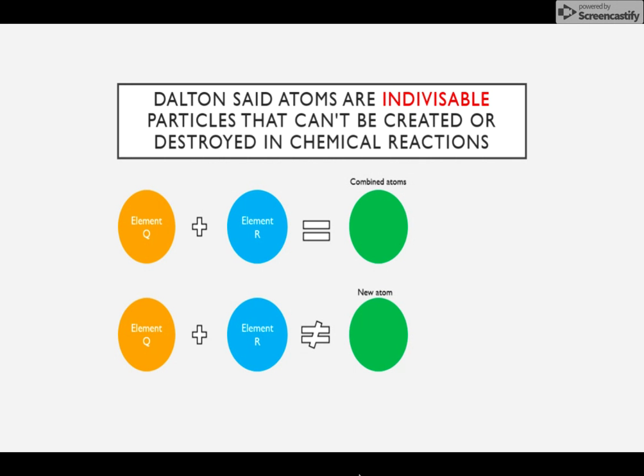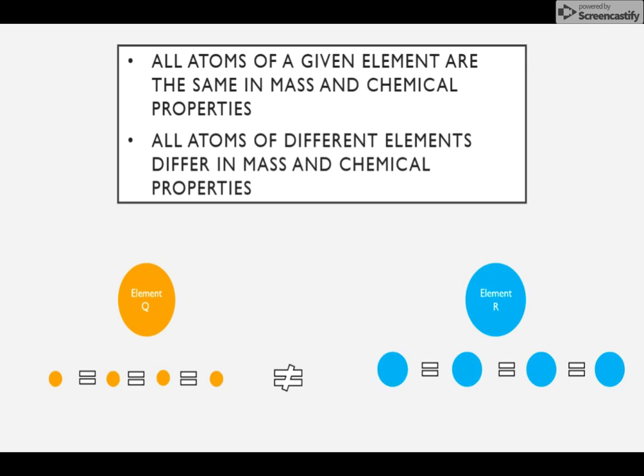So I've put some atoms here, or elements, and they can add together and they can form combined atoms, but element Q and element R, they can't form and make a new atom. Atoms can't be made or destroyed, but they can be combined or rearranged.